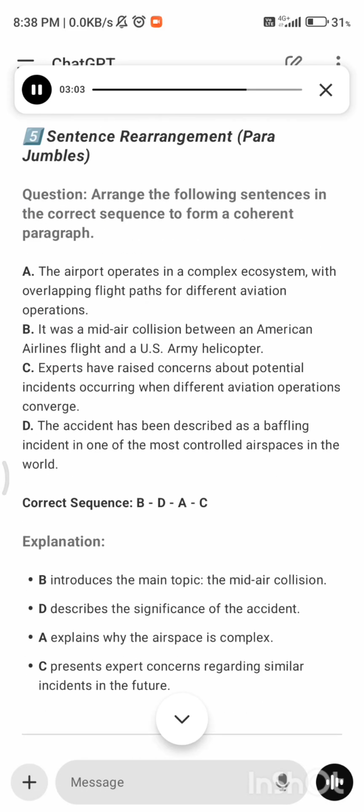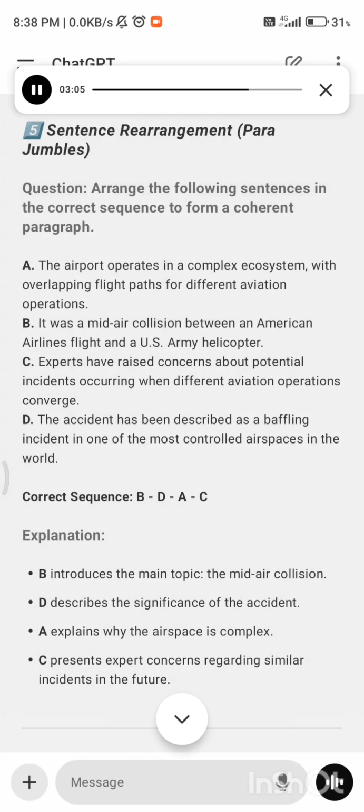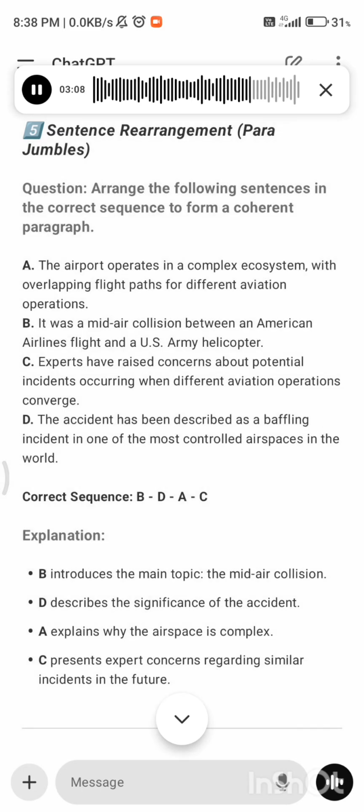5. Sentence rearrangement. Question: arrange the following sentences in the correct sequence to form a coherent paragraph. A. The airport operates in a complex ecosystem with overlapping flight paths for different aviation operations. B. It was a mid-air collision between an American Airlines flight and a U.S. Army helicopter. C. Experts have raised concerns about potential incidents occurring when different aviation operations converge. D. The accident has been described as a baffling incident in one of the most controlled airspaces in the world.